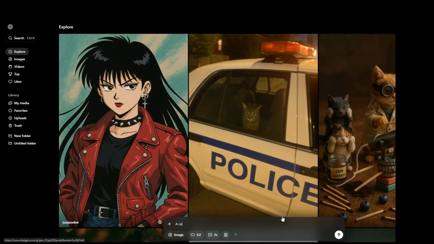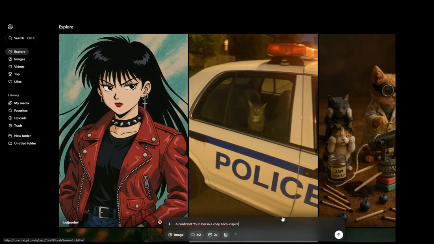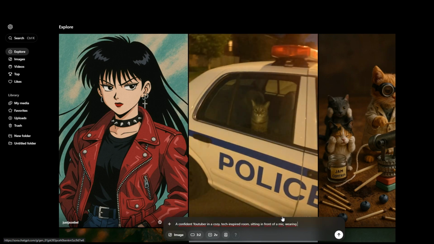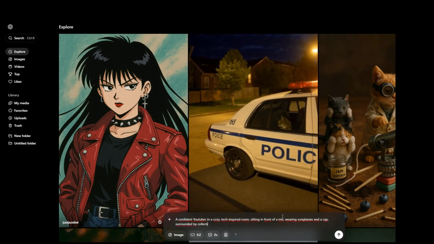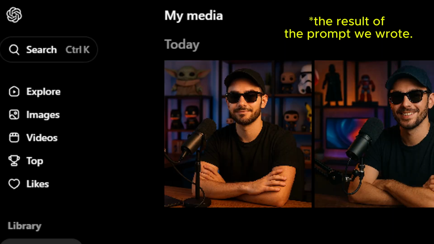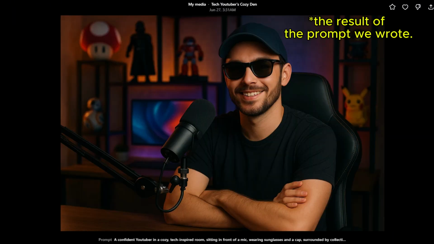Step 1. Create your YouTuber avatar. Want something realistic? Use Sora to generate a complete setup from scratch. A confident YouTuber in a cozy, tech-inspired room, sitting in front of a mic, wearing sunglasses and a cap, surrounded by collectibles. This is just an example prompt. You can add or remove anything you like to match your own style.